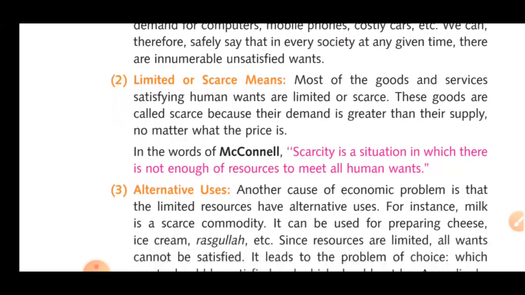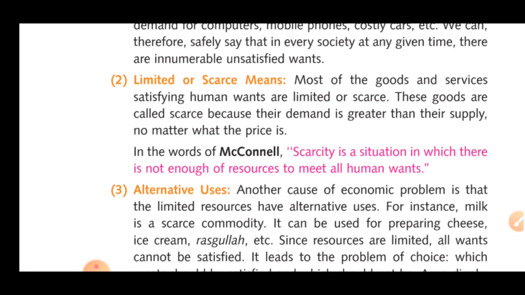Second is limited or scarce means. Let's talk about a water bottle. We can put water in it, we can put milk as well, juice, whatever liquid, and sometimes even some solid thing which can be poured into it. So it is up to us how productively we are using that water bottle. Each and everything has many alternative uses.